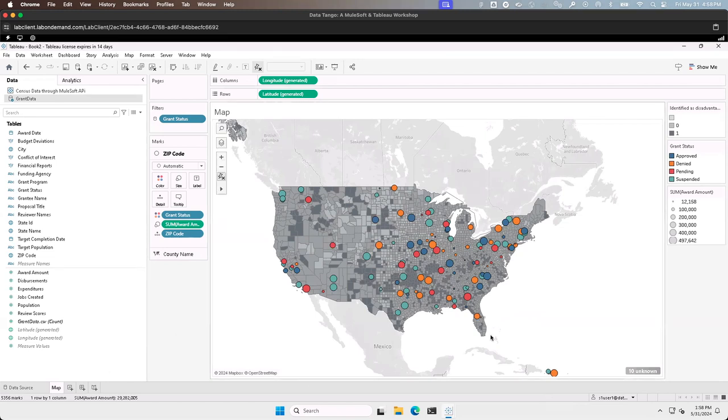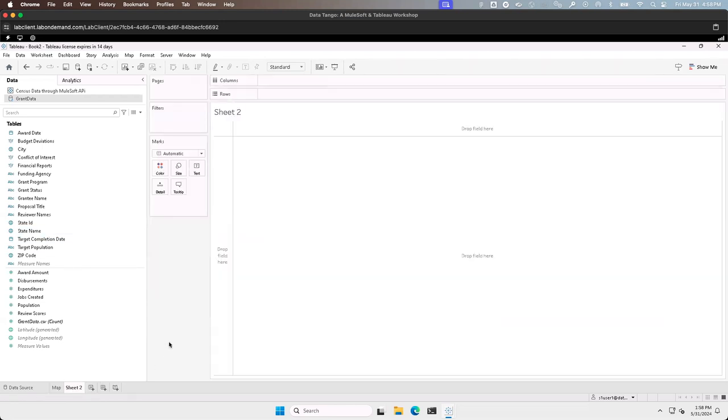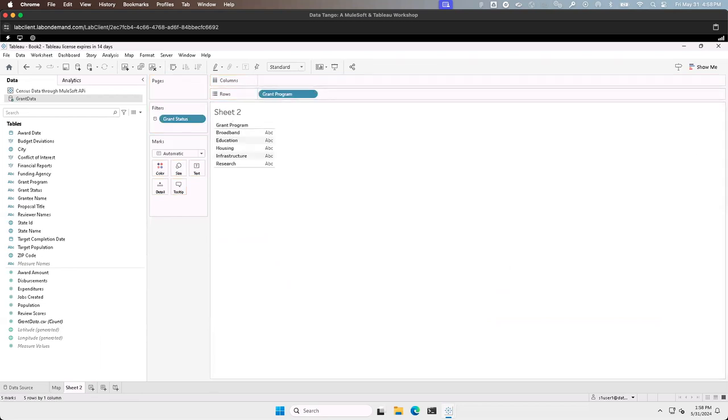Now let's take a look at just how much grant money we've awarded. Let's create a new sheet here. You can do so by clicking on the new sheet icon and opening up a brand new sheet. Let's look at our different grant programs. So if we take grant program and we drop it over here on rows, we get each of the programs that our agency is responsible for distributing money for.